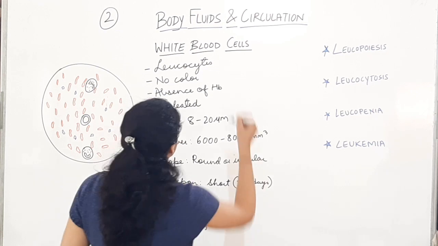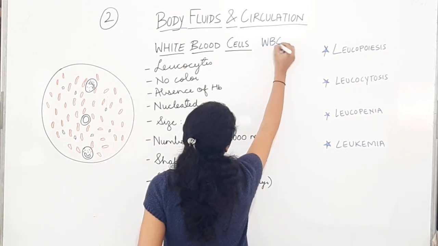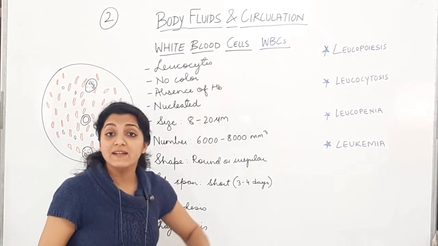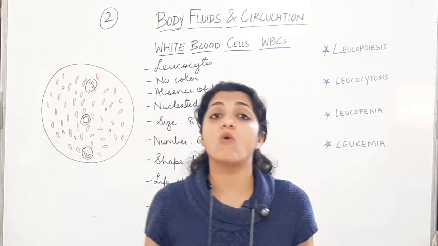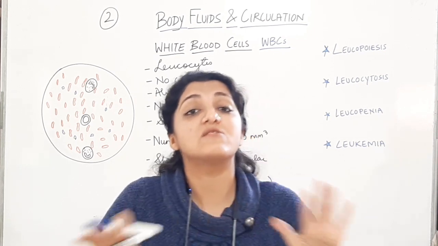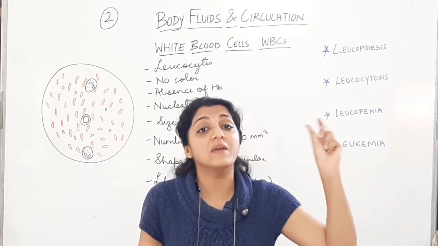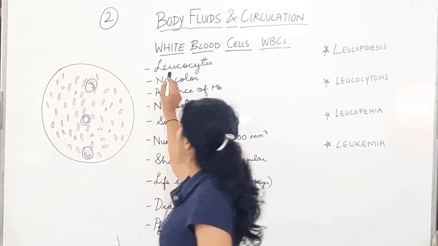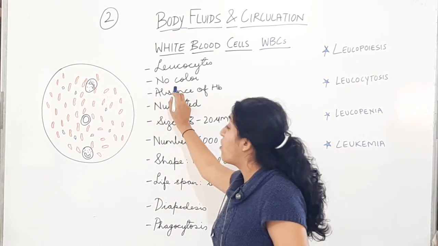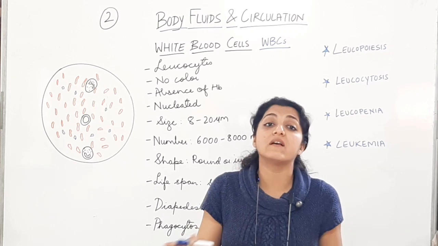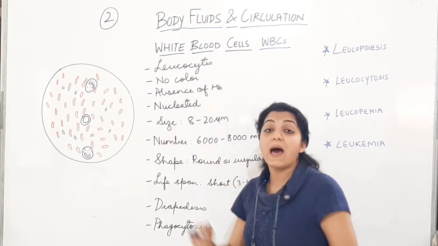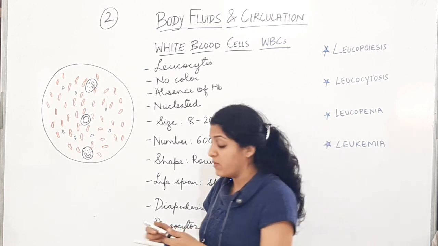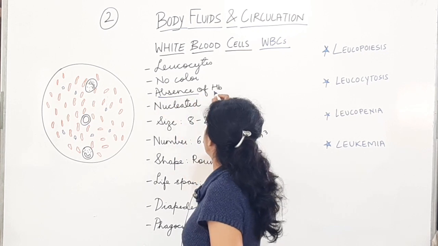Alright, so let us start with WBCs. WBCs, that is the white blood cells. They are also called leukocytes. Why leukocytes? Because leuco means no color, it means white color, it means transparent color. जैसे erythrocytes में erythro was red, leuco means no color or whitish in color, therefore leukocytes बोलते हैं इनको. They do not have color, they are white in color or transparent in color because of the absence of hemoglobin. RBCs red थे because of presence of hemoglobin. Here you have absence of hemoglobin.